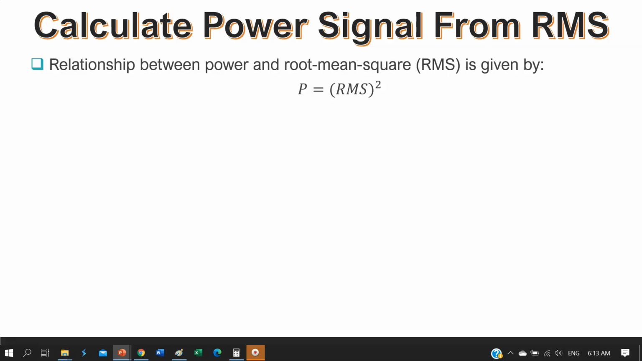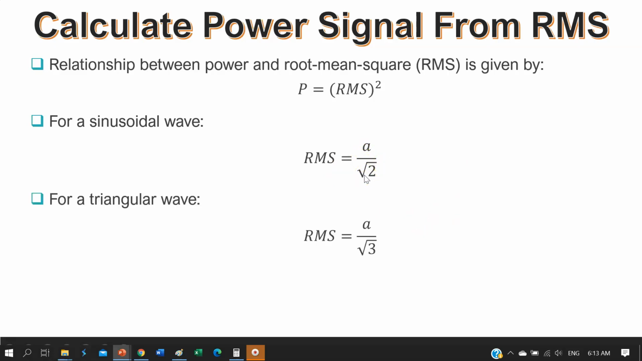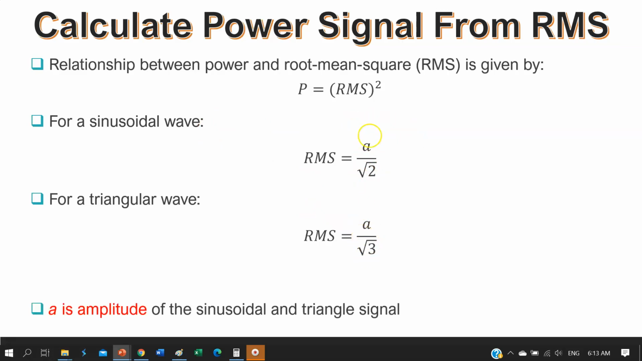The relationship between power and root mean square, or RMS, is given by this formula: P equals RMS squared. If you have a sinusoidal wave, either sine wave or cosine wave, the RMS is equal to A over square root of 2. And if you have a triangular wave, the RMS can be calculated as A over square root of 3, where A, in both of these formulas, is the amplitude of the sinusoidal and triangle signal.